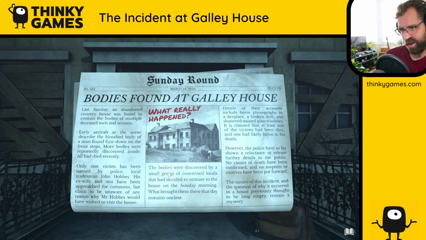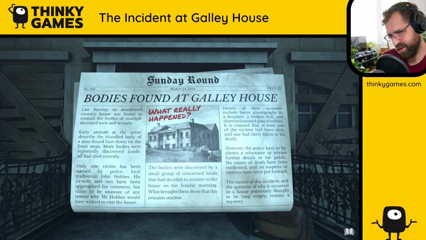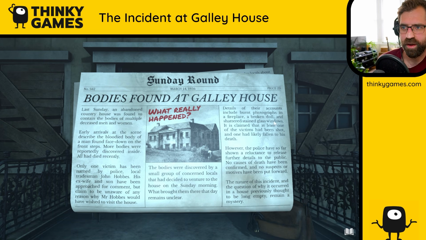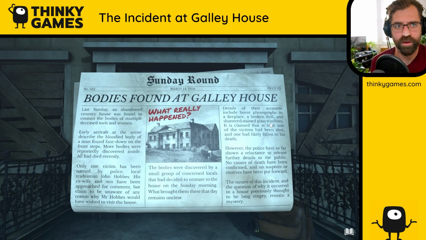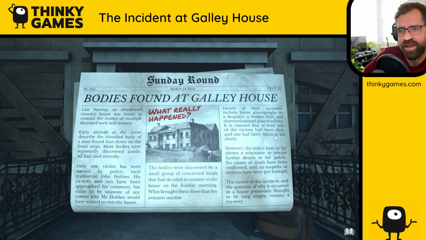What really happened? The bodies were discovered by a small group of concerned locals that had decided to venture to the house on the Sunday morning. What brought them there that day remains unclear. Details of their accounts include burnt photographs in a fireplace, a broken doll, and shattered stained glass windows. Okay, we've got all the horror tropes. It is claimed that at least one of the victims had been shot and one had likely fallen to his death. However, the police have so far shown a reluctance to release further details to the public. No causes of death have been confirmed and no suspects or motives have been put forward. The nature of this incident and the question of why it occurred in a house previously thought to be long empty remain a mystery. At least one of the victims had been shot and one had likely fallen to his death. That might be useful.